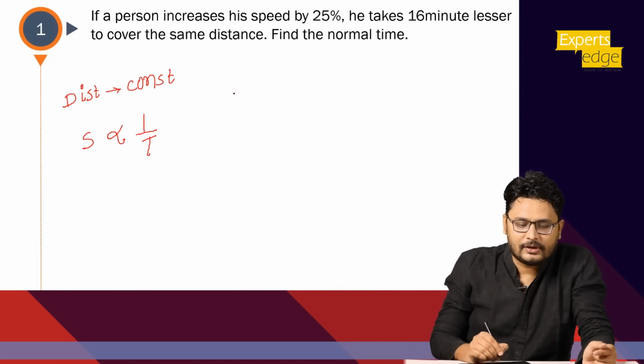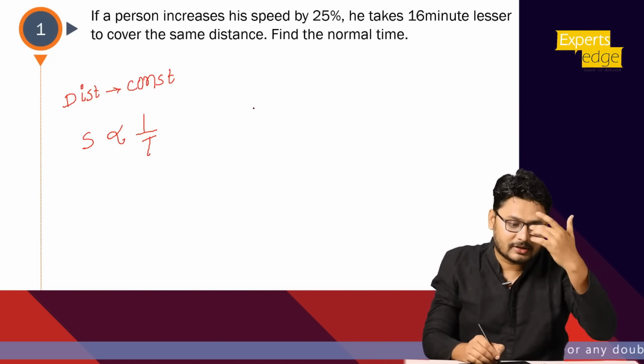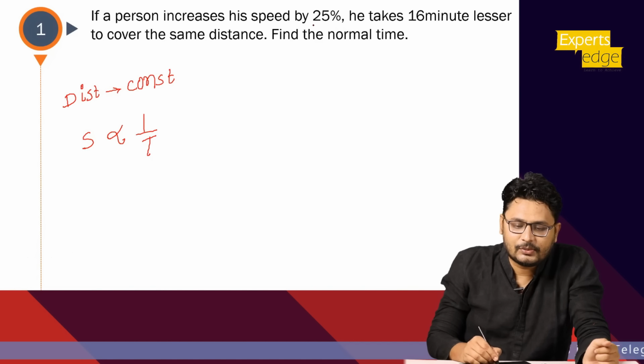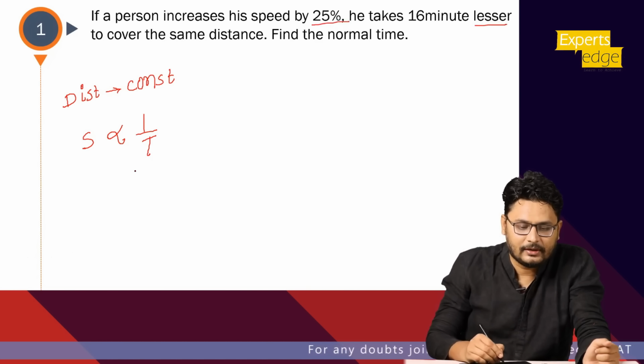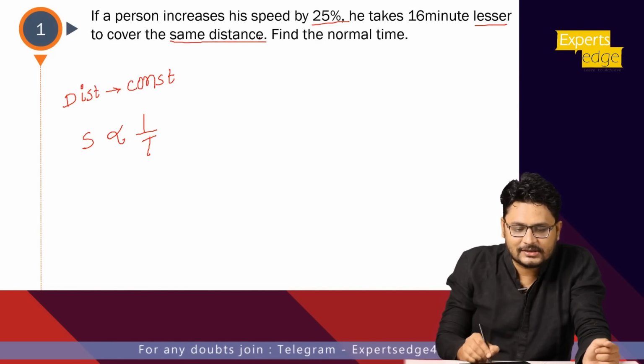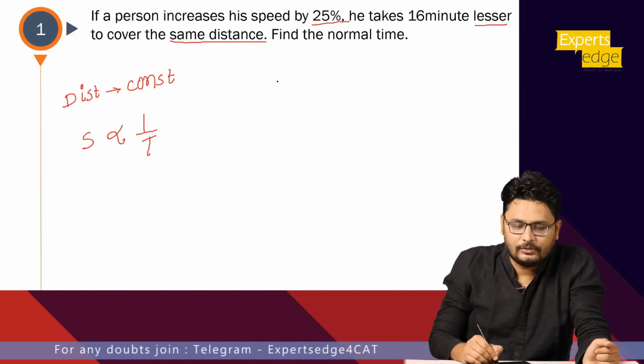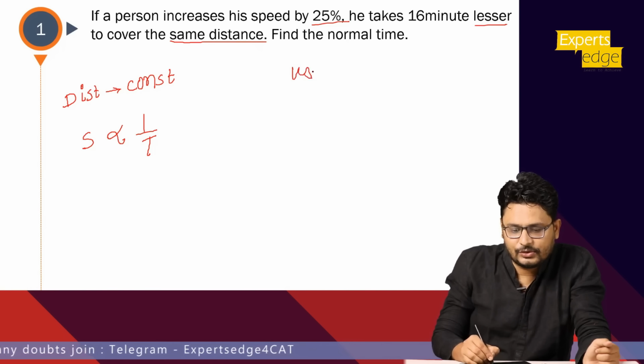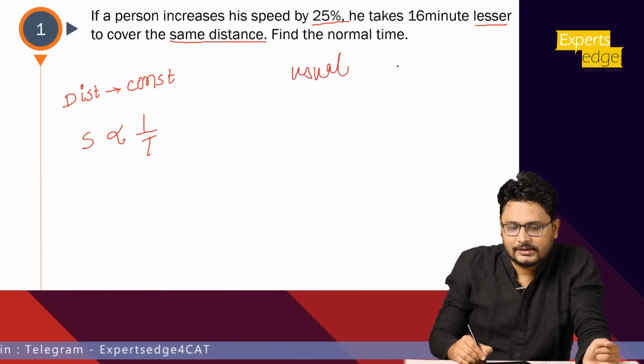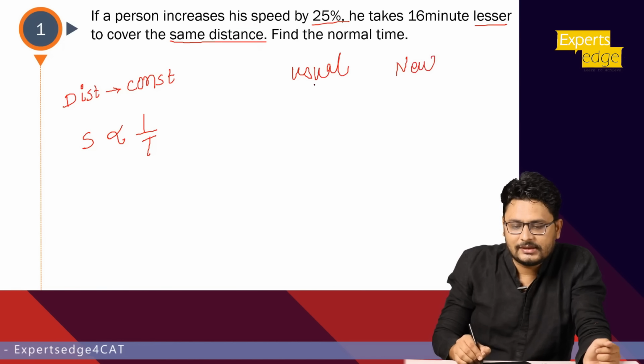Now if I look at this particular question, what it says, if a person increases his speed by 25%, he takes 16 minutes lesser to cover the same distance. Remember this keyword, same distance, that is distance is constant. So let's say this is a usual scenario, and let's say this is a new scenario. As the distance is constant, speed and time, they are inversely related.